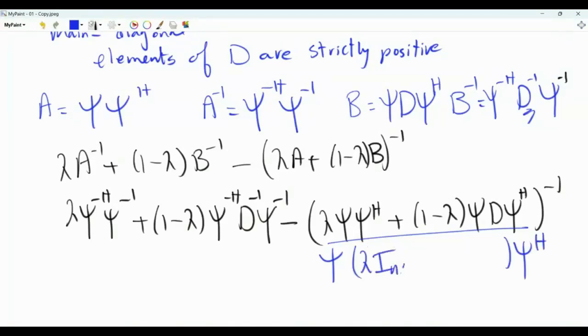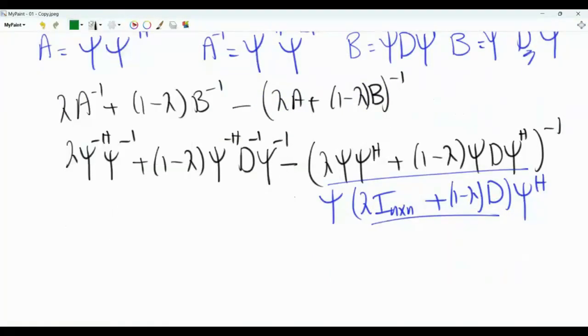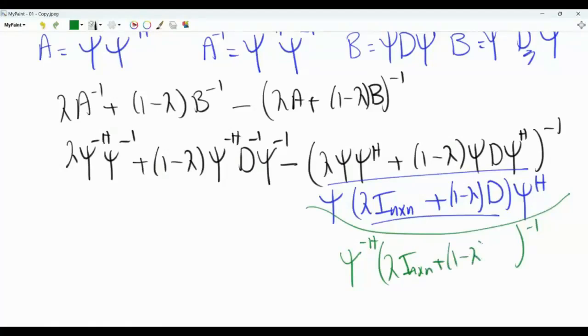Between them, there will be λ times the identity of size n by n plus (1−λ)D. Note that this is a diagonal matrix. Now, if we apply the inverse, then we get Ψ^{-H}, then the inverse of this diagonal matrix, [λI + (1−λ)D]^{-1}, and then we have here Ψ^{-1}.